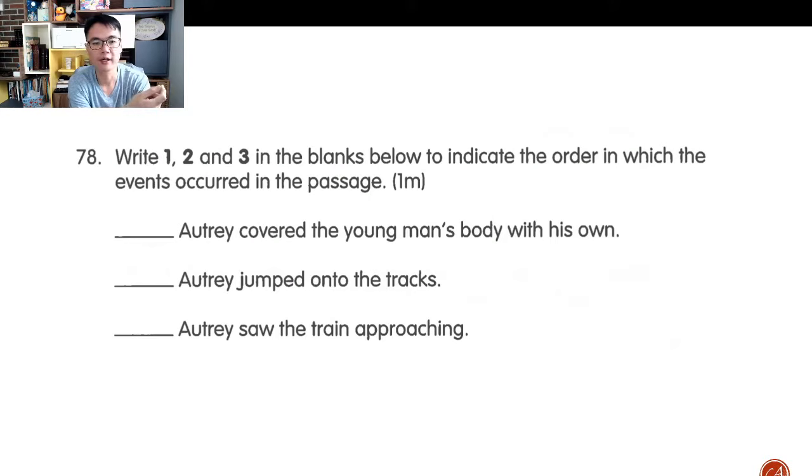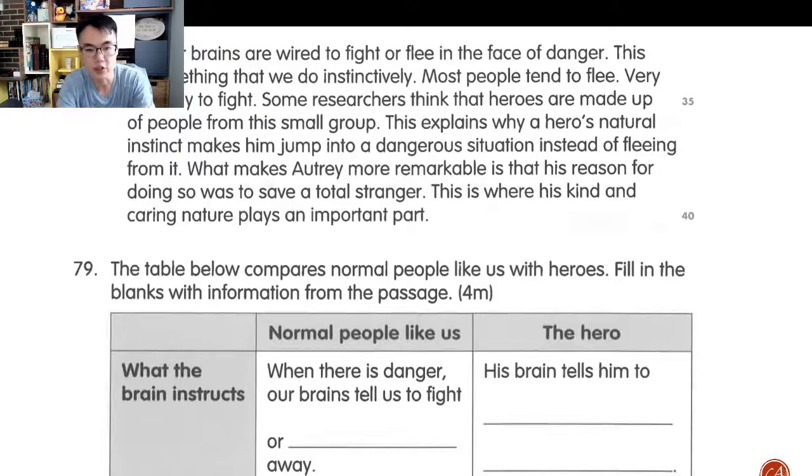Okay, I think you can even guess the answer without really reading the passage, right? So very quickly, just give me the order. What number should come first, second, and third? The table below compares normal people like us with heroes. Fill in the blanks with the information from the passage. So this again is very, very easy. You should be able to find the answers from the passage.